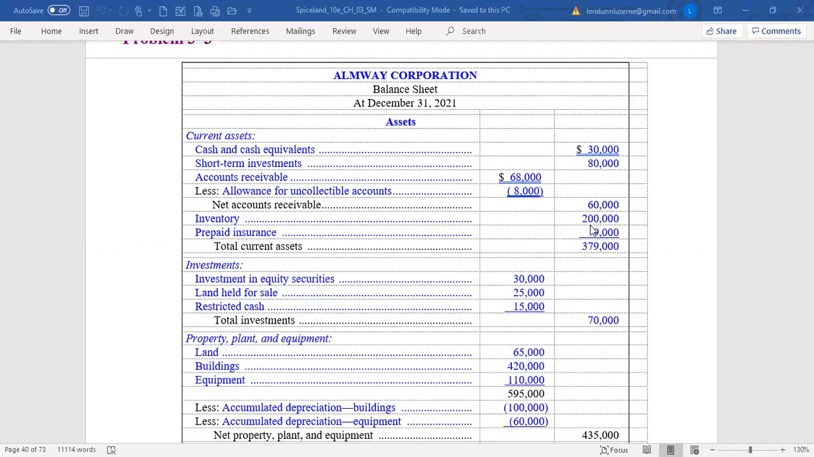Inventory doesn't have any change from the trial balance, and that's a current asset, as well as prepaid insurance. And they tell us the prepaid insurance will be used up by September of 2022, so within a year. So these are our current assets that should have been isolated and totaled up.